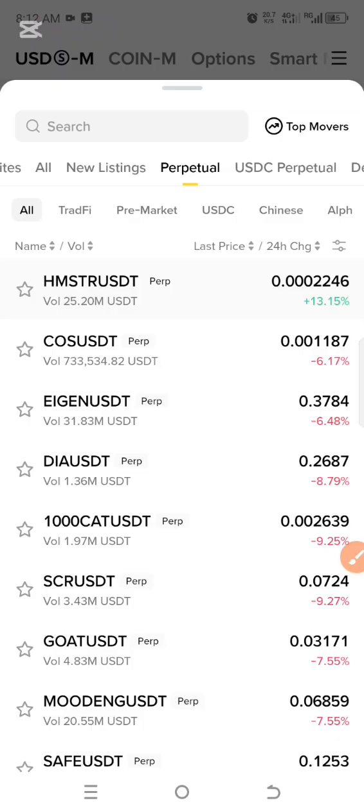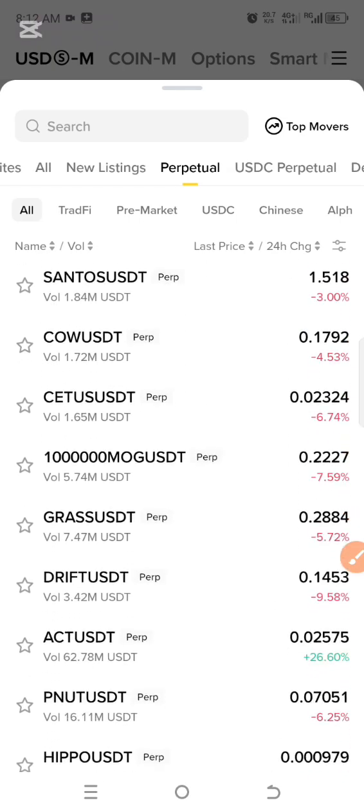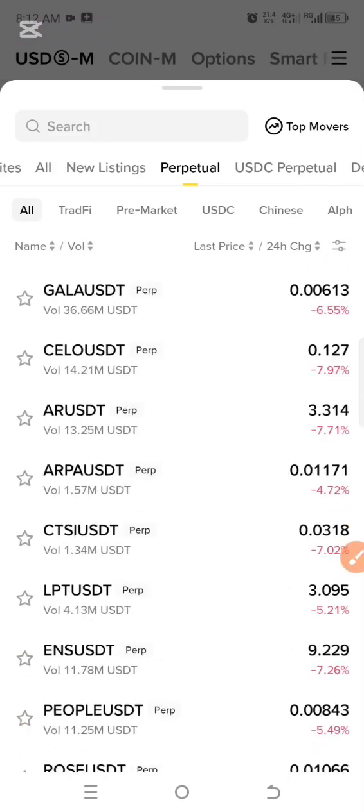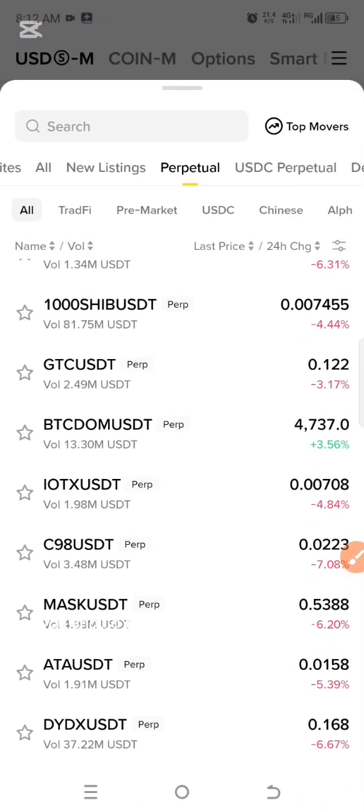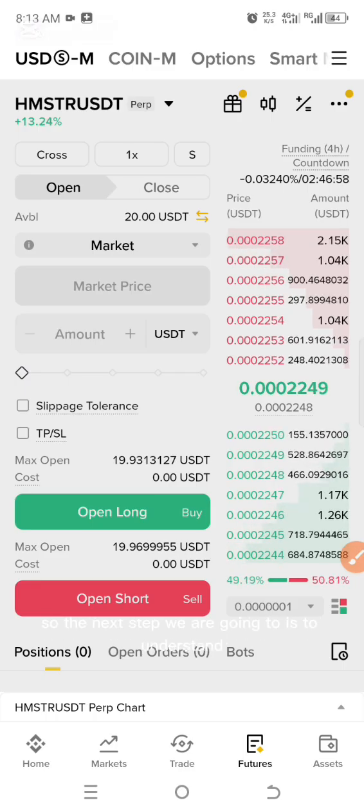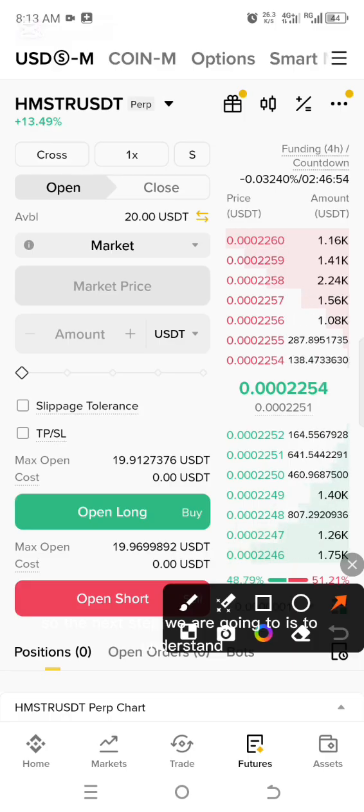If the contract is for 6 months, you should make sure that within that 6 months you have closed that trade. If it is not closed, they will sell your coin and give back your money, whether you are in losses or in profits.